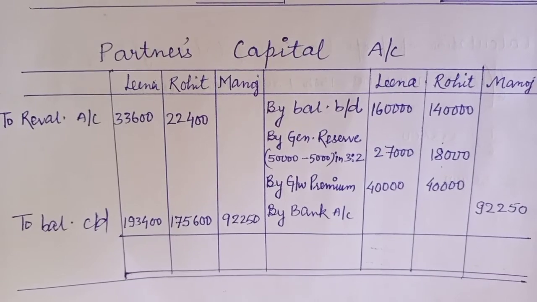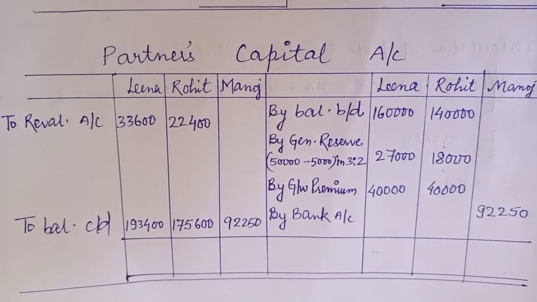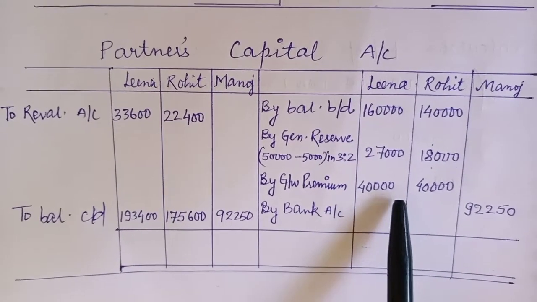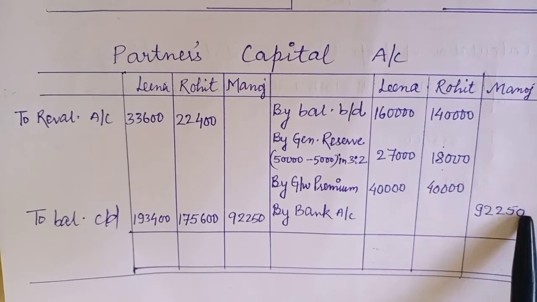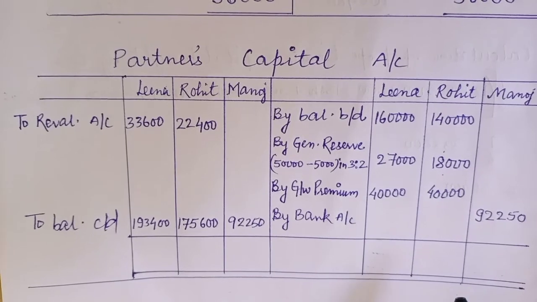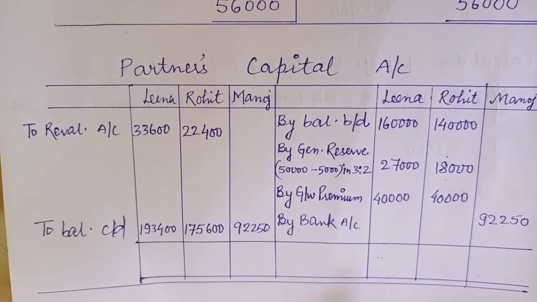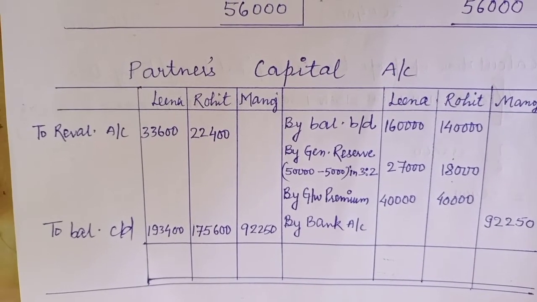The goodwill premium was 80,000 and the sacrificing ratio is 1:1, so equally I have affected the capital accounts of the old partners Leena and Rohit. Now how has this amount been calculated? Again and again it is not essential to tell, so I am showing you the calculation work, but you should practice how to get this proportionate capital.